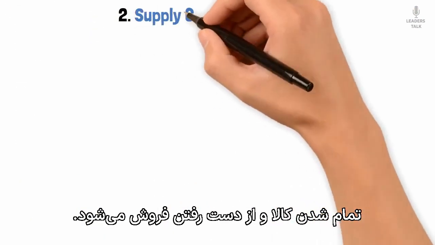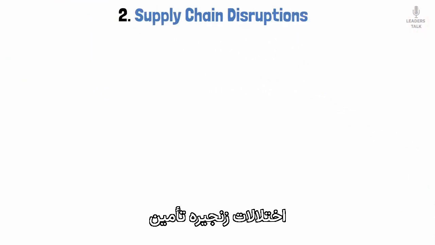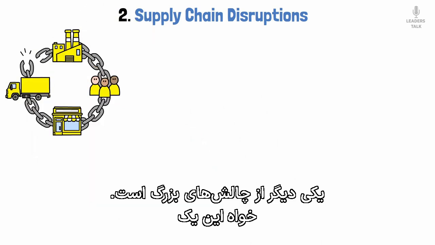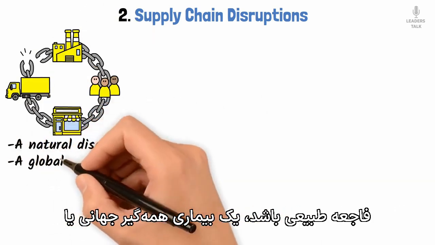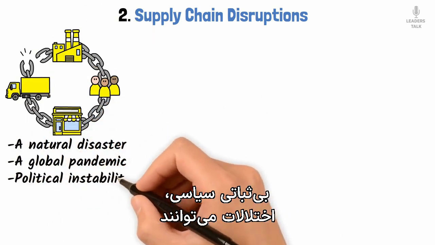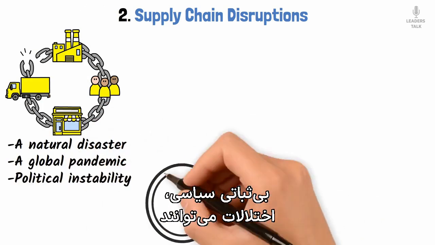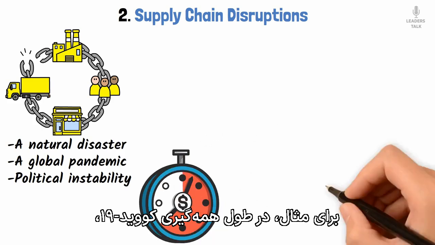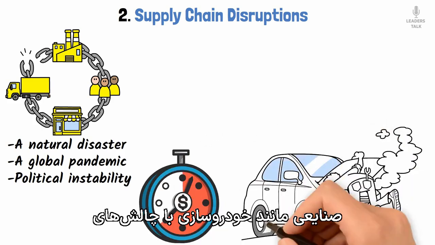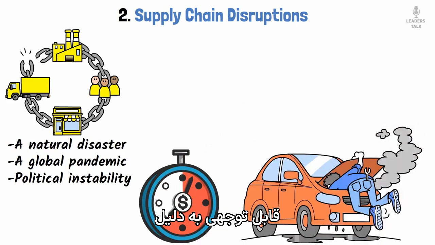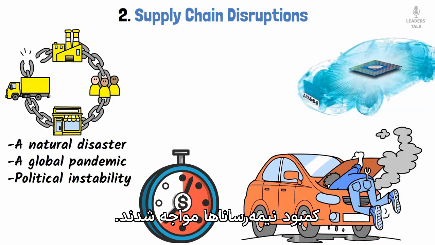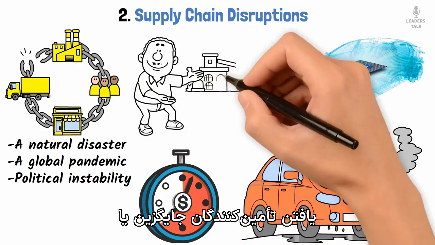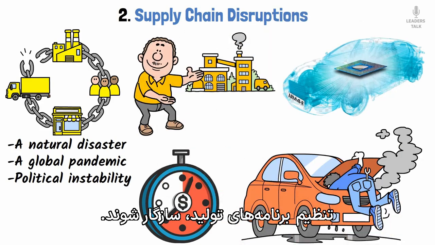Second, supply chain disruptions. Supply chain disruptions are another major challenge. Whether it's a natural disaster, a global pandemic, or political instability, disruptions can cause delays and increase costs. For example, during the COVID-19 pandemic, industries like automotive faced significant challenges due to semiconductor shortages. Operations managers had to quickly adapt by sourcing alternative suppliers or adjusting production schedules.